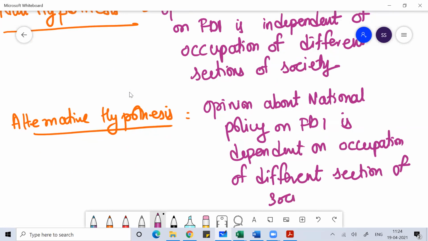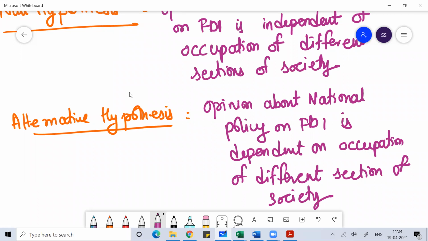So in the null hypothesis, I said that the opinion you're carrying about the government's recent changes on national policy on FDI is independent of the occupation in which you're engaged. That is what I wrote in the null hypothesis. While in the alternative hypothesis, I am saying that whatever opinion you are carrying is somehow dependent on your occupation. So based on your occupation, you're trying to formulate an opinion. That is what I wrote in the alternative hypothesis.